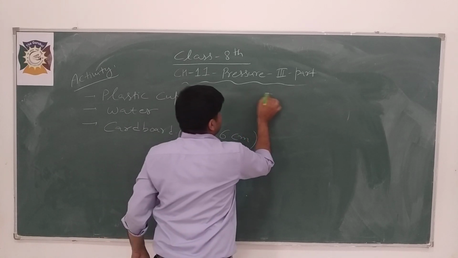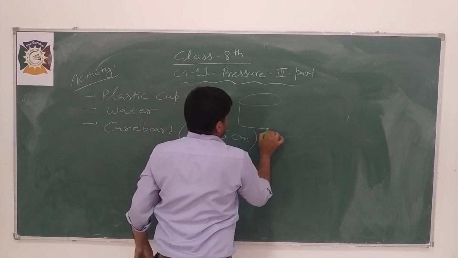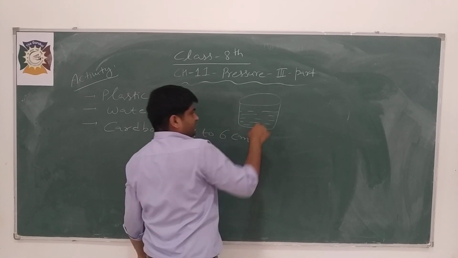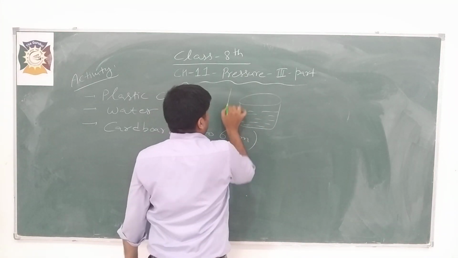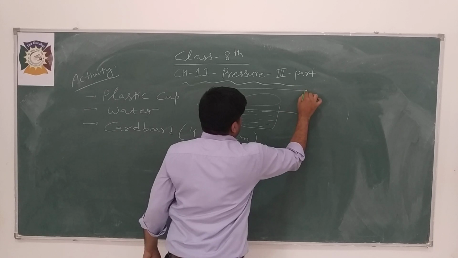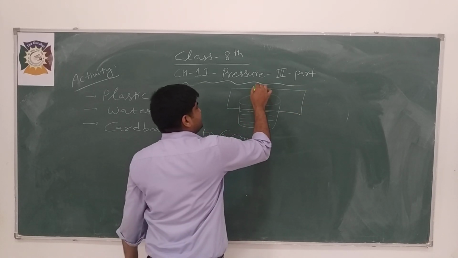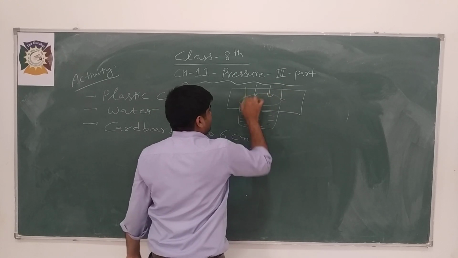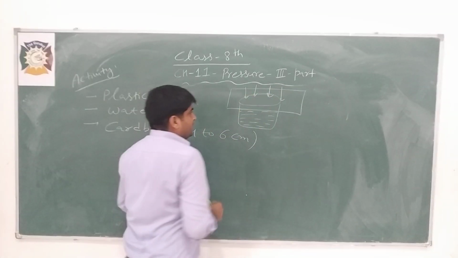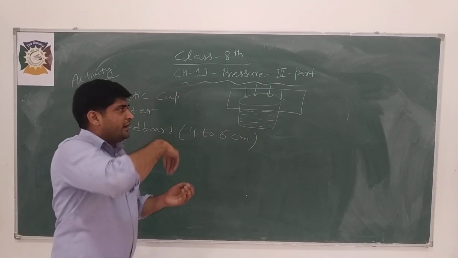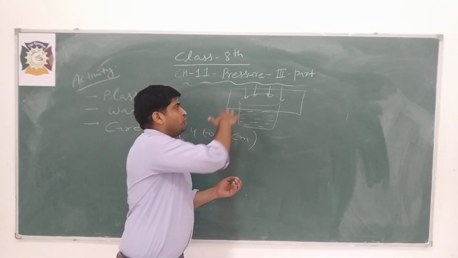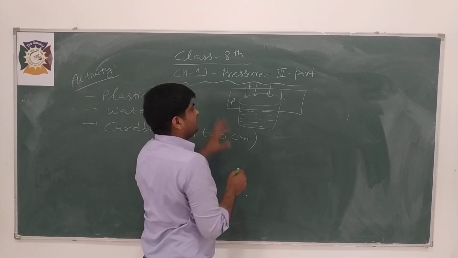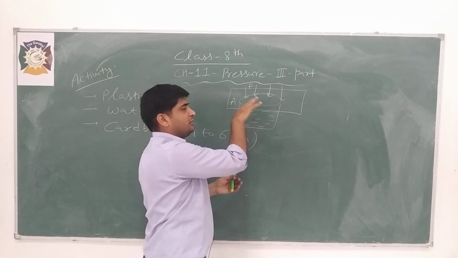Suppose this plastic cup is filled with water, and we have a cardboard, and we are pressing on the upper surface by applying some force on an area. Force is there, area is there, it means pressure is acting on the cardboard.